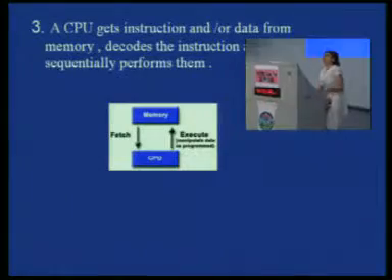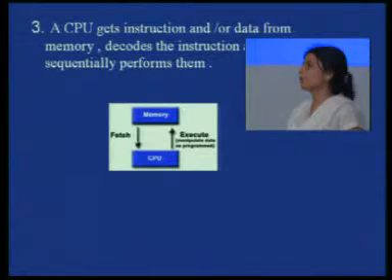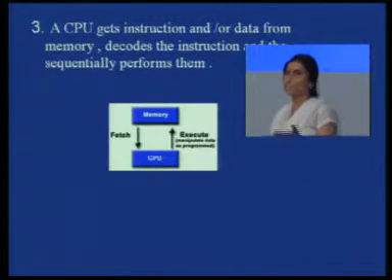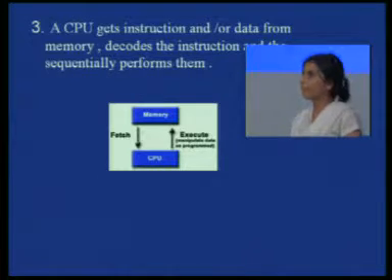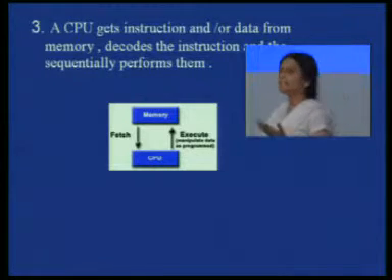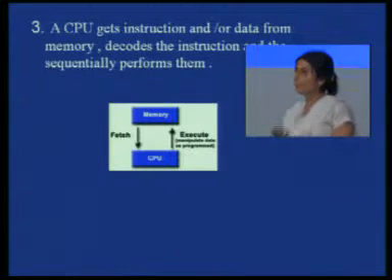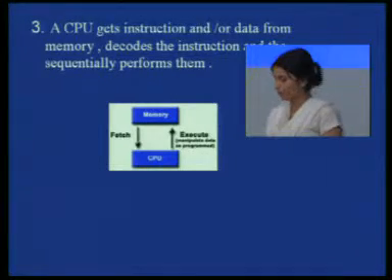The very first thing which came into existence was serial computation, in which we have the von Neumann architecture. That is, we had a single CPU and a memory. All the instructions and the operands were stored in the memory module. The CPU was fetching them and performing the required operations.